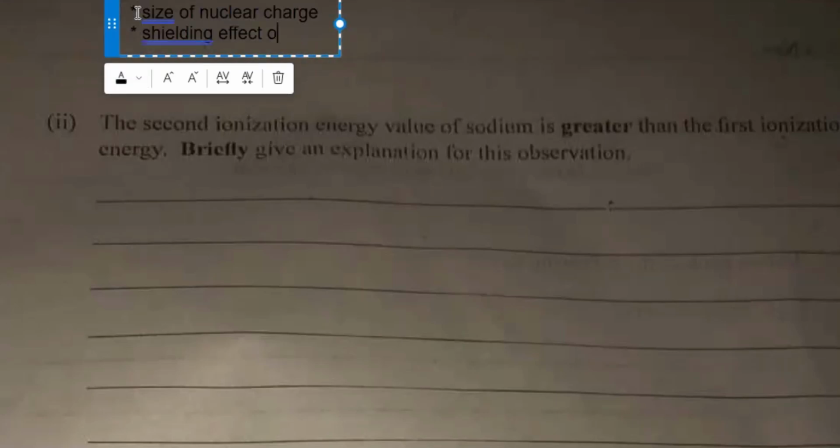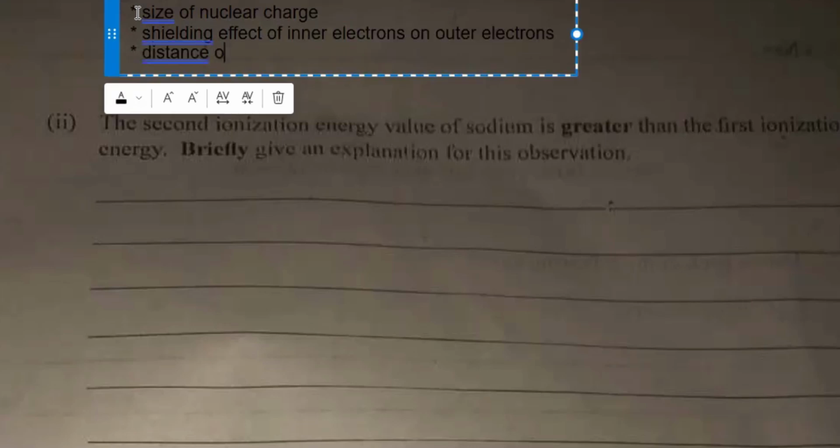The next question says the second ionization energy value of sodium is greater than the first ionization energy. Briefly give an explanation for this observation. Now, to explain this, we have to look at the factors that affect ionization energy. What are those factors? Size of the nuclear charge, shielding effect of inner electrons on outer electrons, distance of outermost electron shell from the nucleus, otherwise called the atomic size or atomic radius.